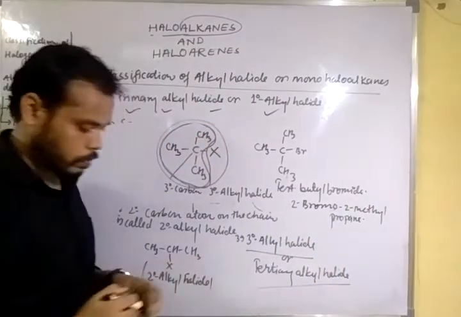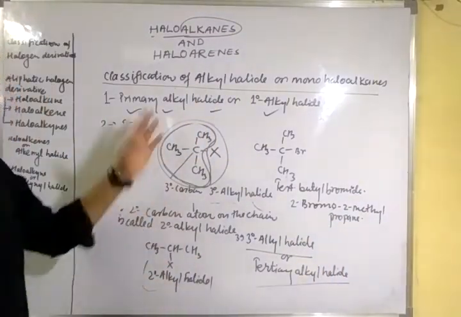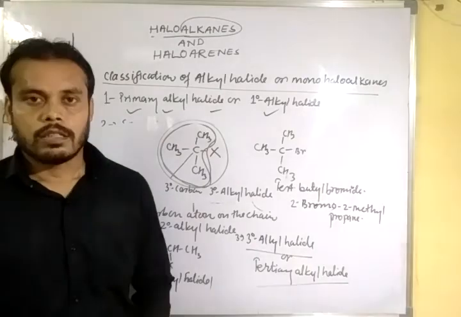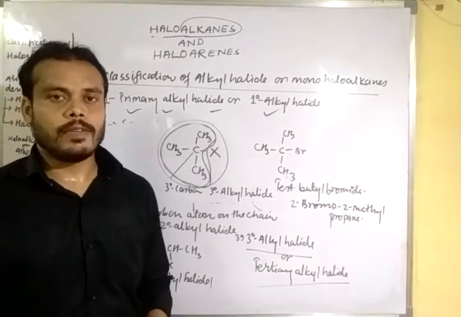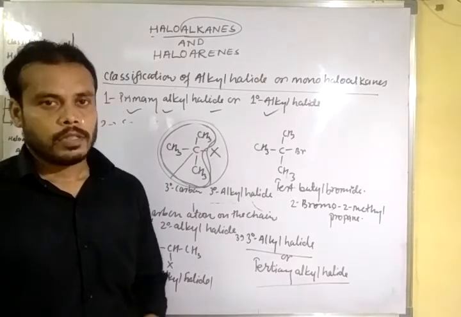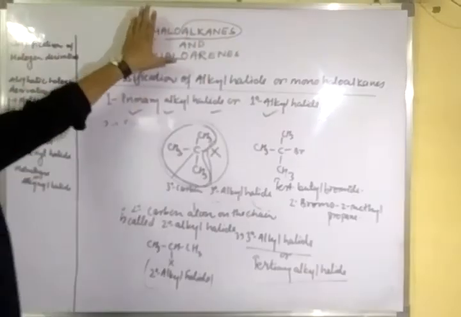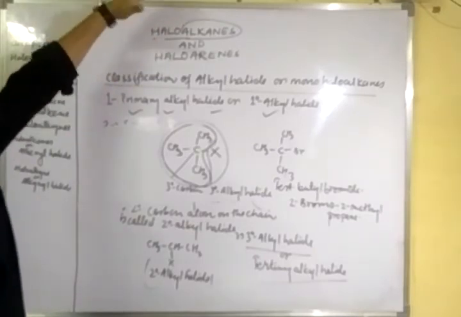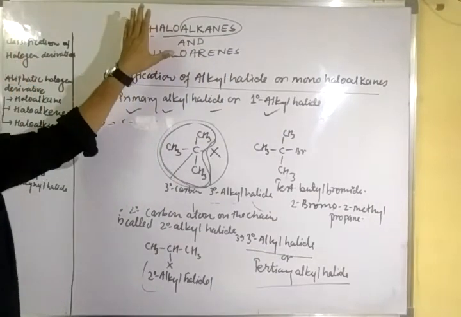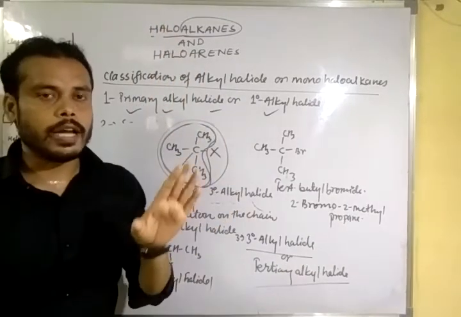Clear? So the definition of haloalkanes: we can say the halogen derivatives of alkanes are called haloalkanes. In one word, both the terms haloalkanes and haloarenes you can define as the halogen derivatives of hydrocarbons.